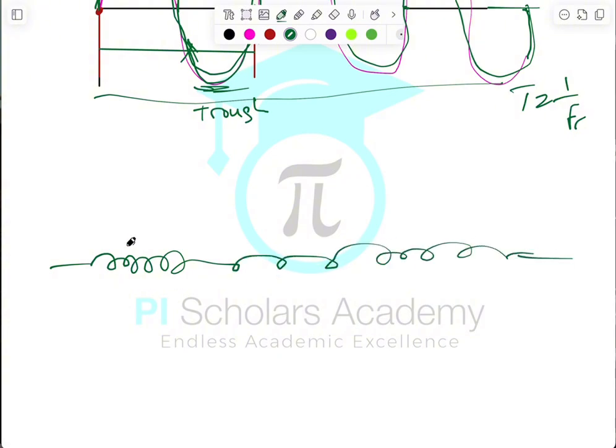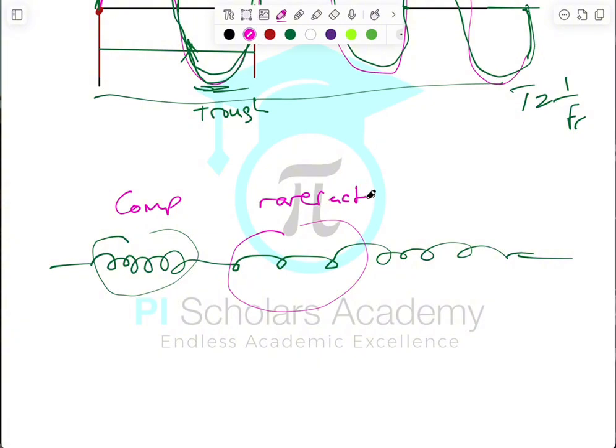So we have what we call compression, and we have a place where we call rarefaction. Compression and rarefaction are like crest and trough. In a longitudinal wave, when you have a region where particles are pushed close together, you have compression, just like you can see here. But when you have a region where they are spread apart, we call it what? A rarefaction.